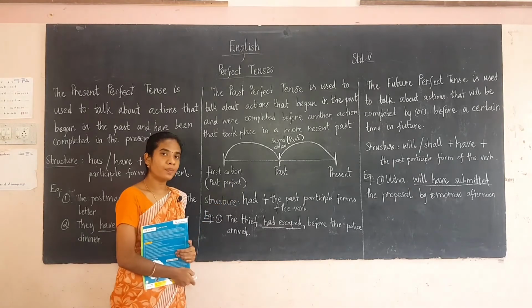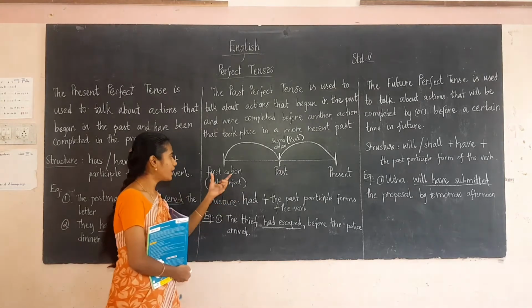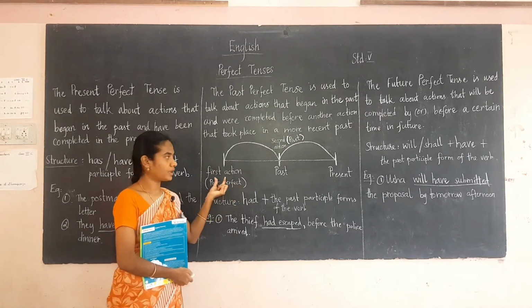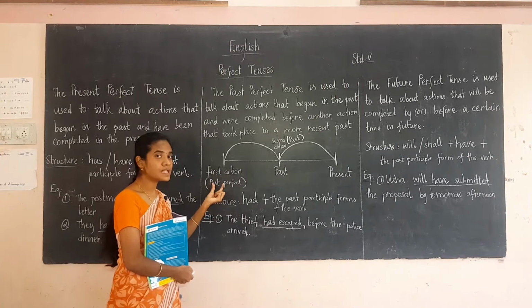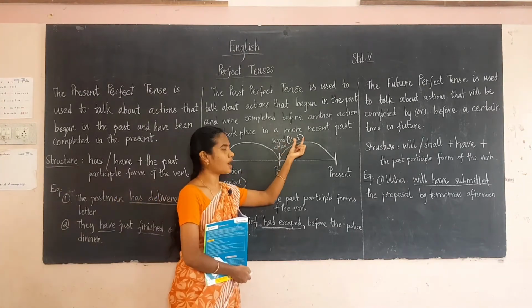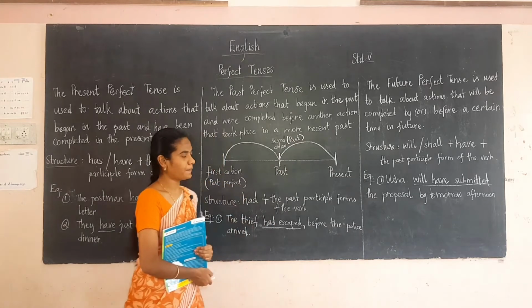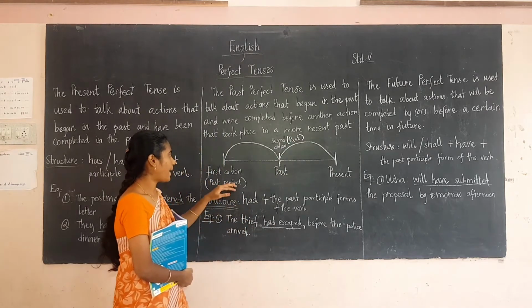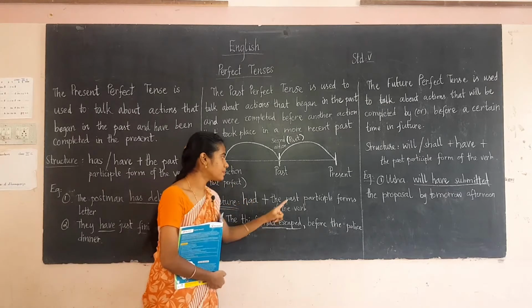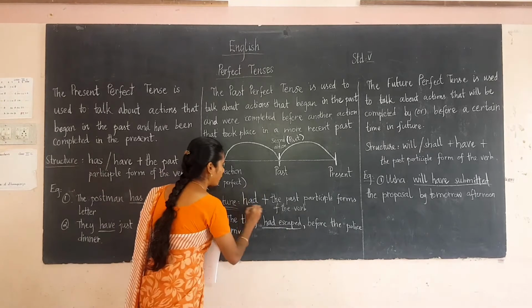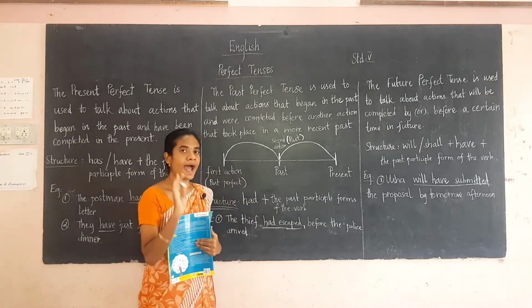And the one more point you have to remember is, for the first action you have to use past perfect, okay. For the first action you have to use past perfect tense, and for the second action you have to use past tense, okay. See the structure of the past perfect tense: had plus the past participle form of the verb, okay. You have to use had. The word is had plus V3.